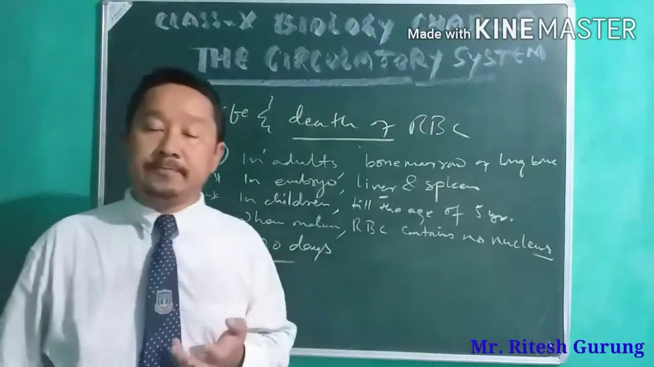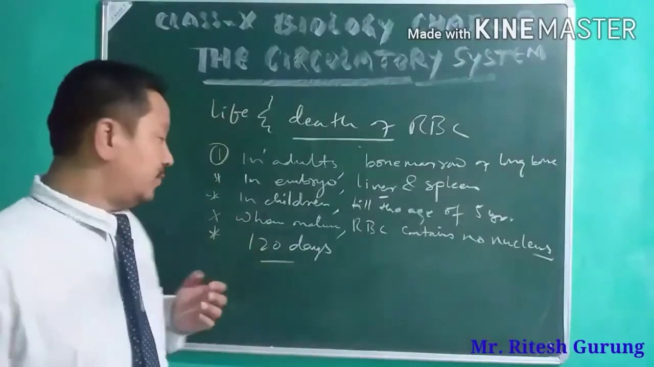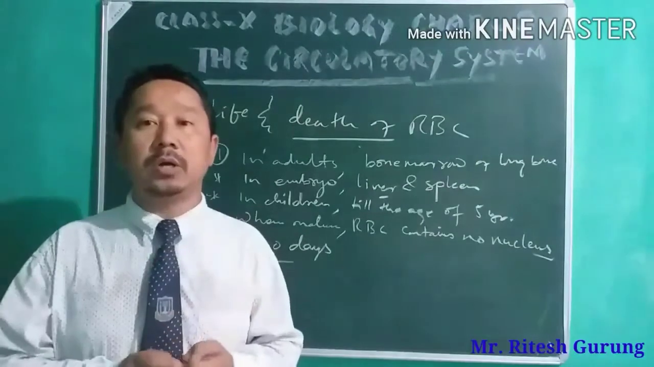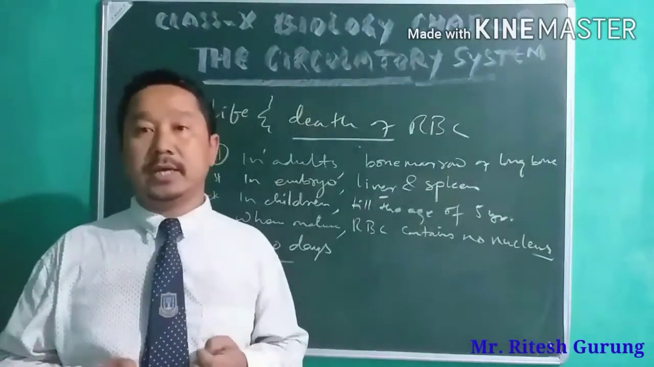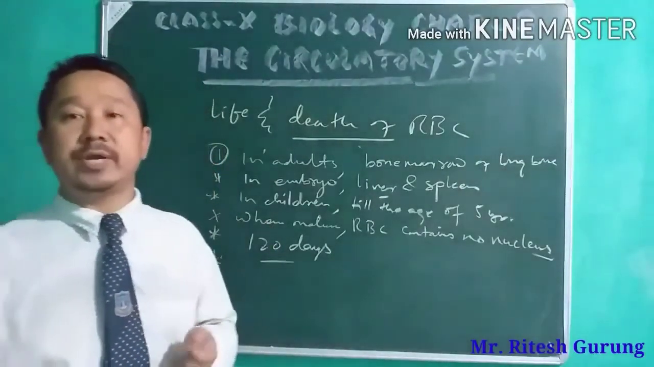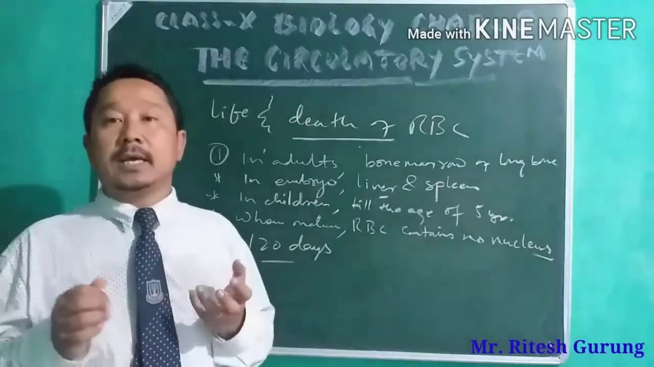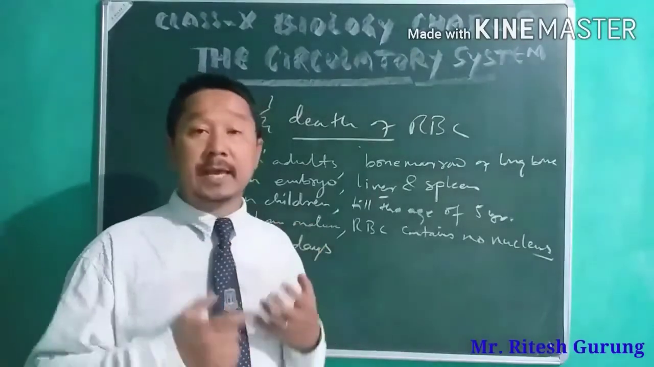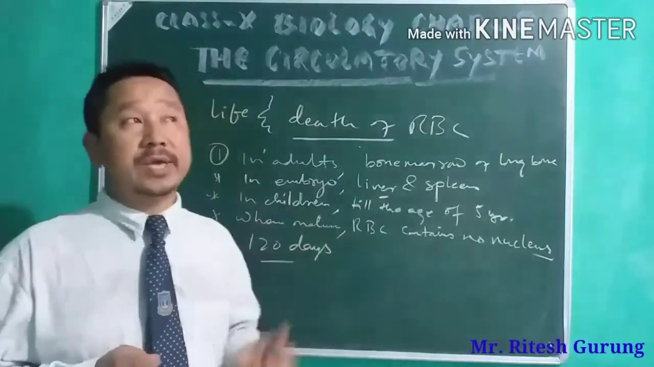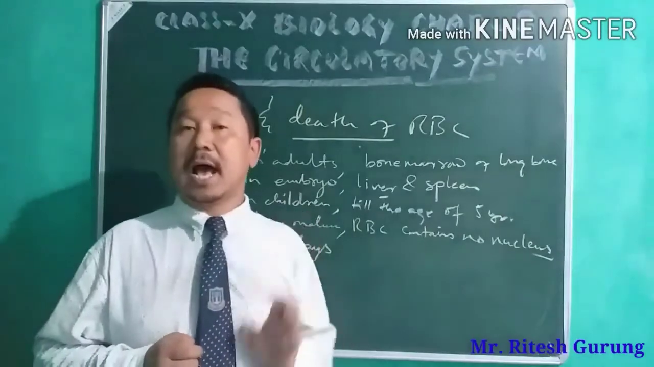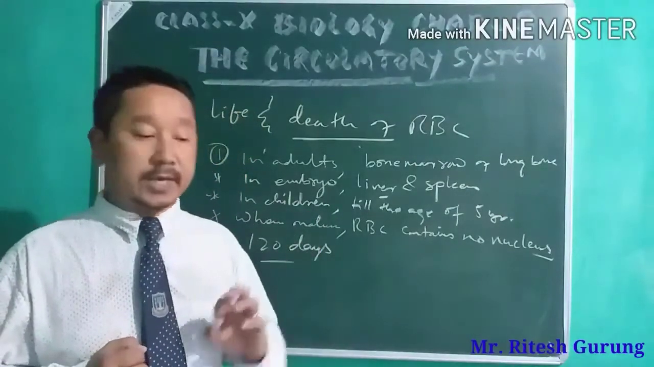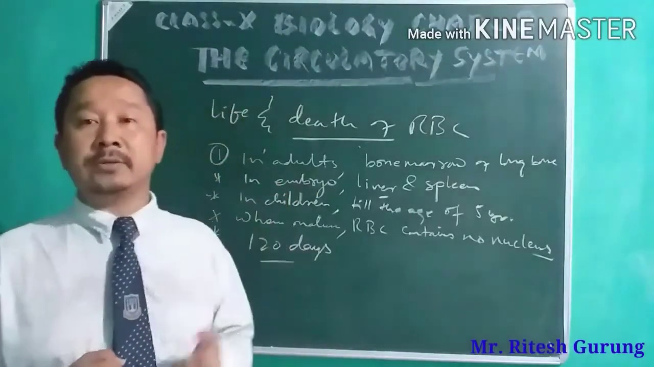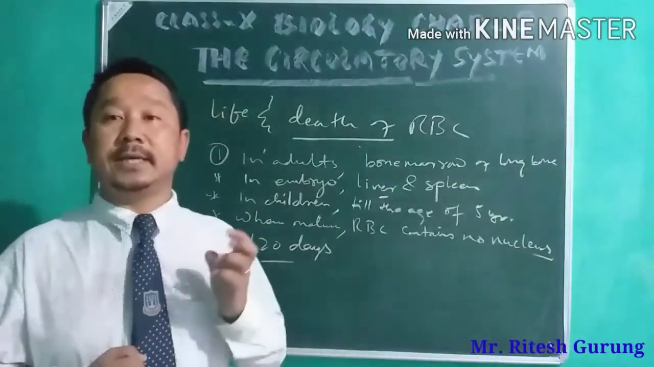All right, and then what happens after 120 days, or when it is old or weak? These RBCs are destroyed in the spleen, liver, and bone marrow again. In the liver, in the spleen, and even in the bone marrow, these weak and old RBCs are destroyed there. So after the death, this iron part is retained there in the liver.